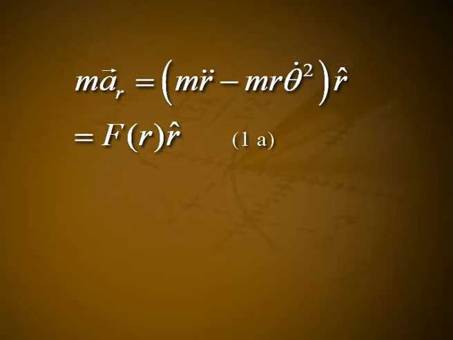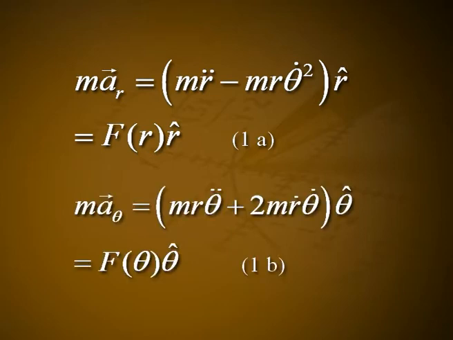Let it be equation number 1a. m times the vector a_theta is equal to m(r theta double dot plus 2 r dot theta dot) times theta cap, which is equal to f of theta into theta cap. Let it be equation number 1b. L is equal to m r square theta dot, so theta dot is equal to L by m r square. In equation 1b, we get f of theta is equal to 0.